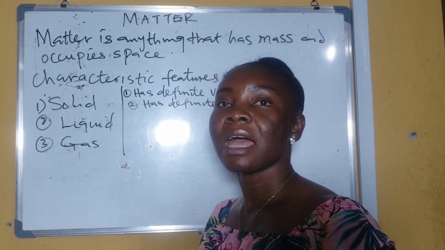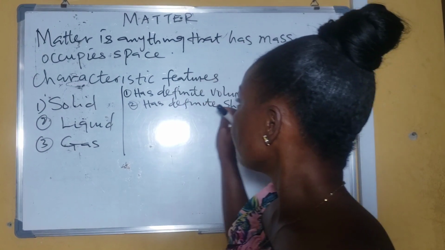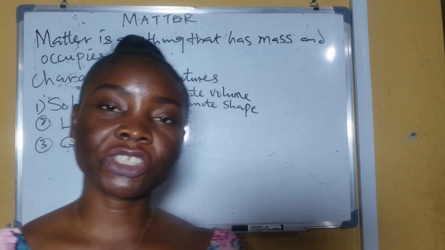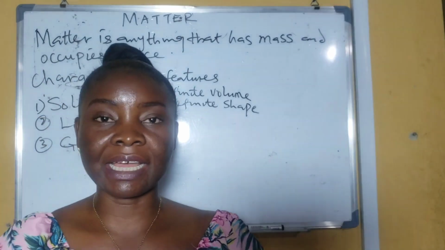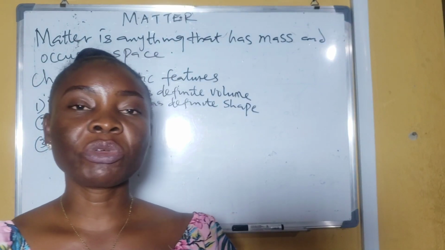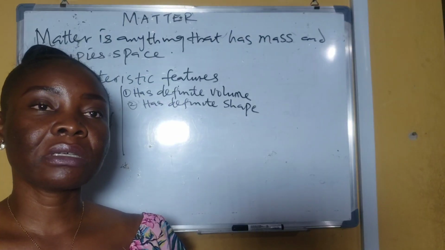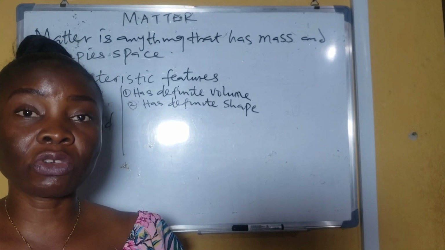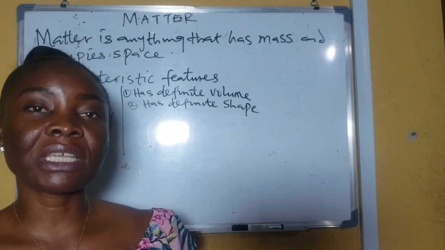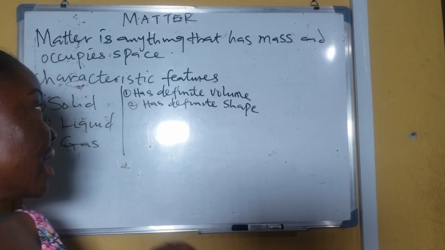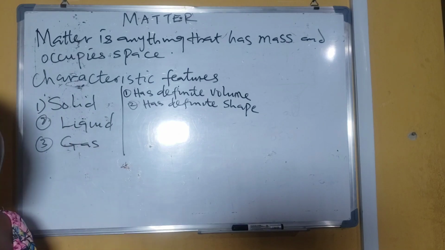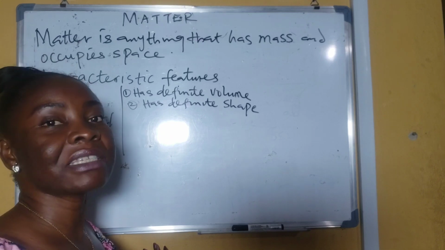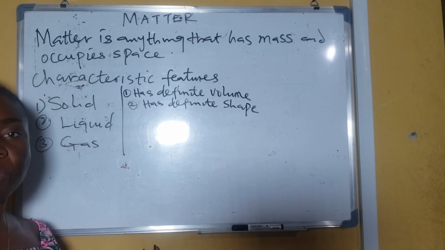Solid states have definite volume and definite shape, and the reason why they have a definite volume and shape is because the particles are packed together in their crystal lattice. Because they are packed together, it helps the particles to interact or bond very strongly with each other, thereby giving us a definite shape. All right, but when you come to liquid, it has a definite volume. We can measure the volume of a liquid. You can say that it is 1 liter, depending.